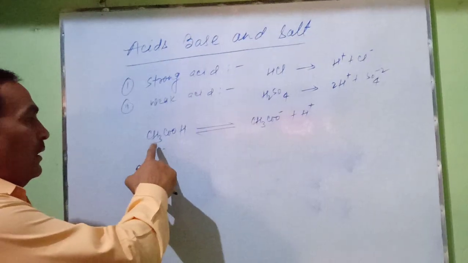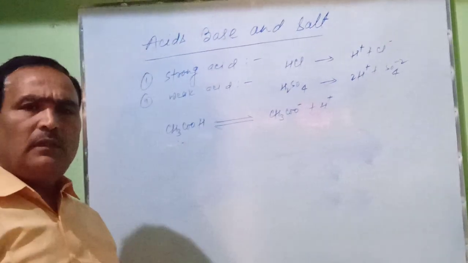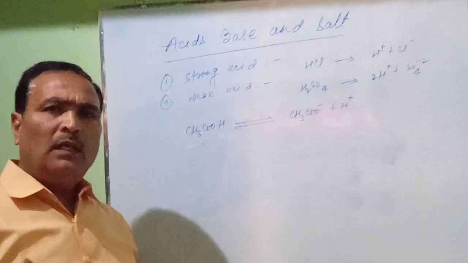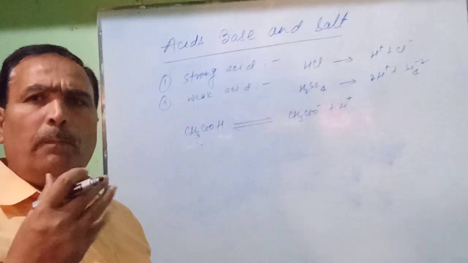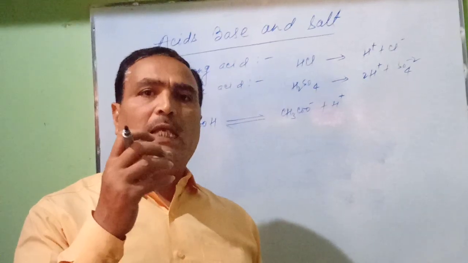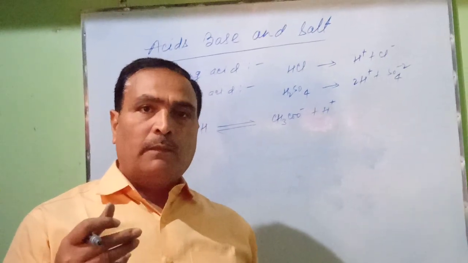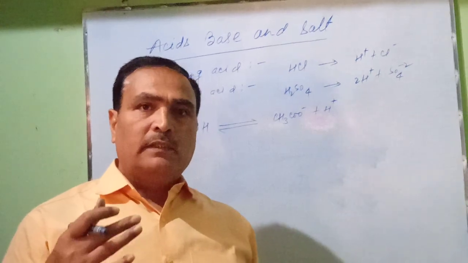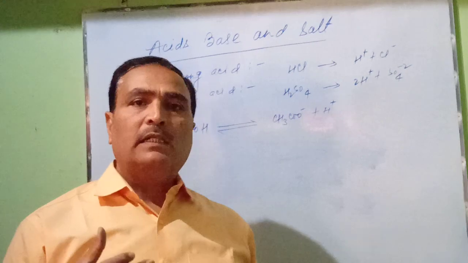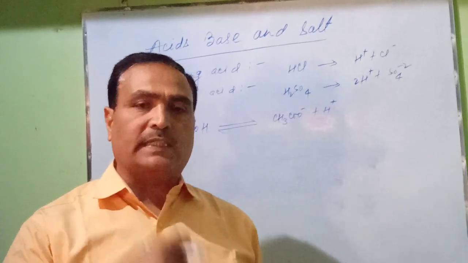So, acetic acid is a weak acid. Similarly, carbonic acid and sulfurous acid are also partially ionized in water to form a small amount of hydrogen ions. So, carbonic acid, sulfurous acid, acetic acid, or carboxylic acids are weak acids.